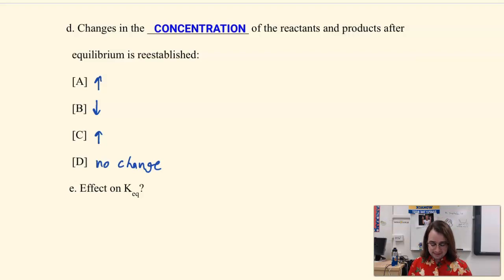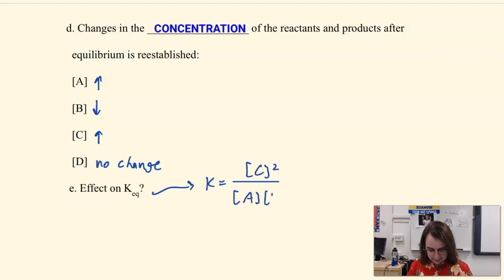What would this have the effect on the K_eq? Let's take a second, let's write the K_eq expression. So this would be something like C squared over A times B. Now, let's say C is going up, A is going up, B is going down. But honestly, none of this really matters because K is only affected by temperature. Is adding A a temperature change? No, it's not a temperature change. So that means that K does not change.